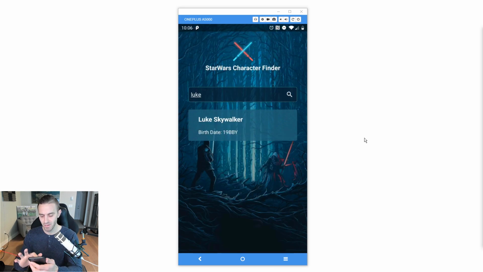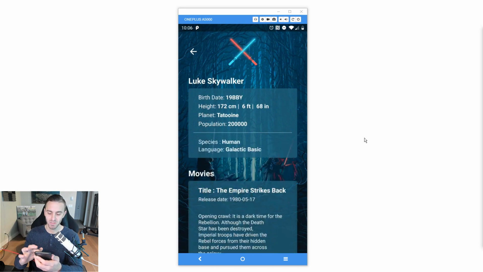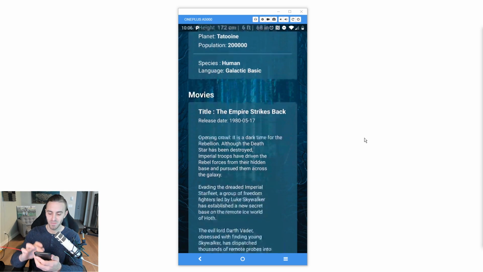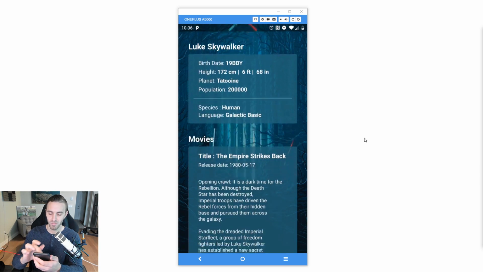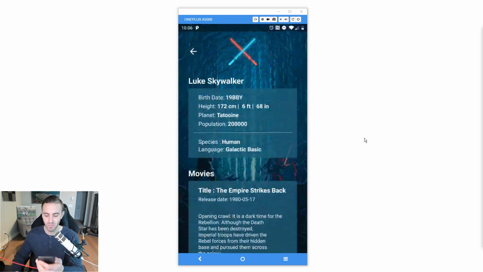as expected. If I go back and I click on it again, you can see that it's loading. It has separate progress bars. So if you look at the code, you can see that he makes separate requests. So it's requesting different information, Luke Skywalker information, different movies, and then it lists the movies down here in a recycler view. So let's talk about my criteria. So does this pass or fail all the tests?